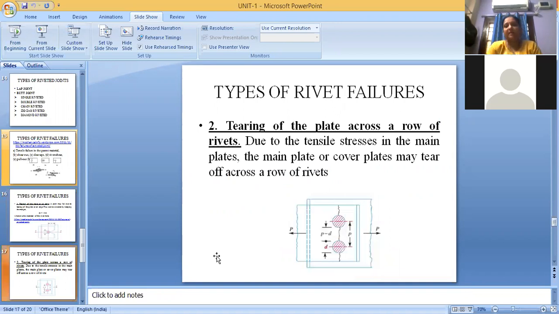Next, tearing of plate across the rows of the rivet. If the pitch distance between both the rows is small, then this type of defect will occur. Due to the tensile stress, the main plate or cover plate may tear off across a row of rivets. If it tears across the rivets, this is the second type of rivet failure. We call it tearing of plate across the row of rivet.